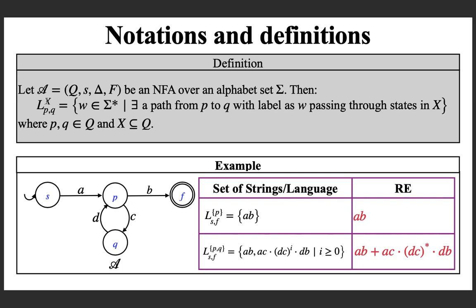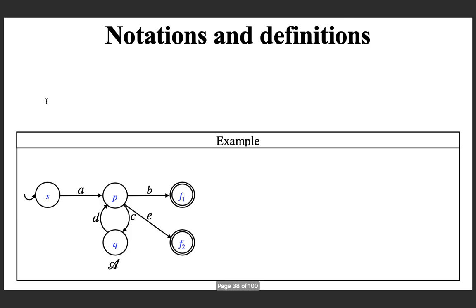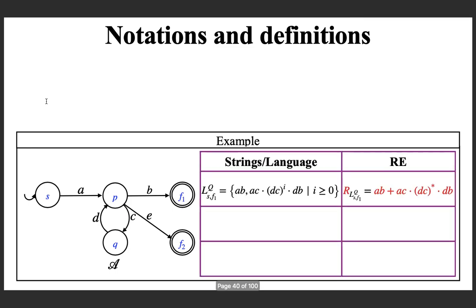I hope this is clear. Then let us proceed and look at the last notation and definition which we need for the algorithm. So look at this example, and we are going to use the previous notation to define the language of this NFA. We know that what is LSF1Q? That is the set of all strings for which there exists a path from S to F1 which can pass through any states in the NFA as intermediate states. So we are allowing all states if possible.